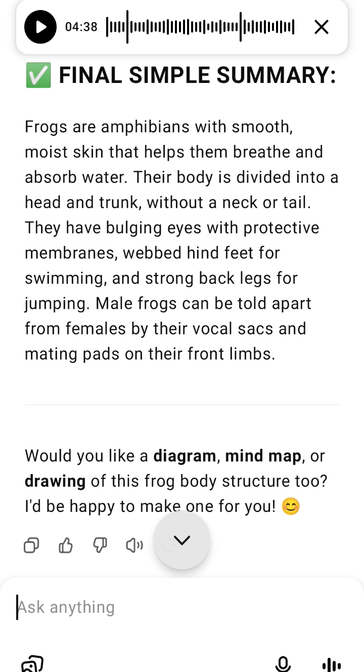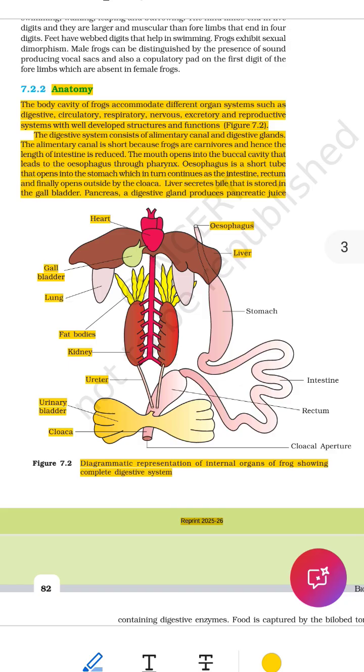Would you like a diagram, mind map or drawing of this frog body structure too? I'd be happy to make one for you.